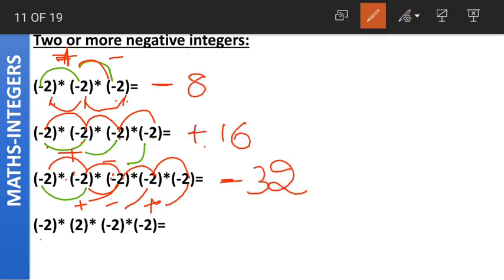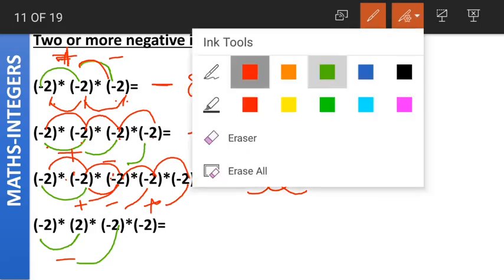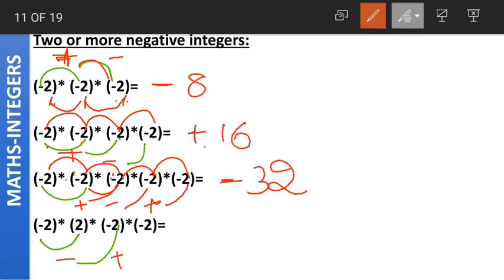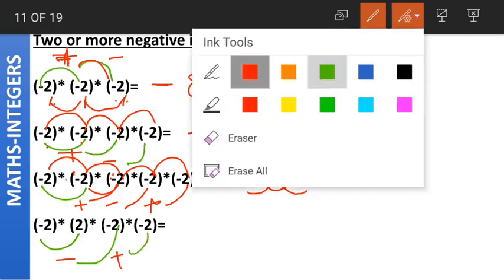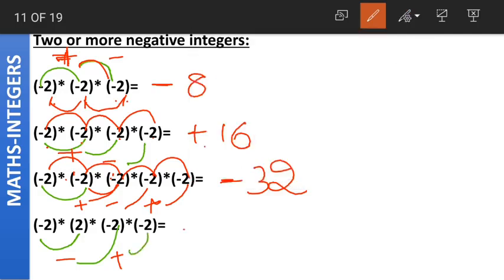And coming to the last one, minus into plus gives us what? Both the signs are different, so the answer will be negative. Again minus into minus, both the signs are same, so the answer will be positive. The last one, plus into minus, the final result what will it have? Plus into minus means both the signs are different, so the final answer will have a negative sign.